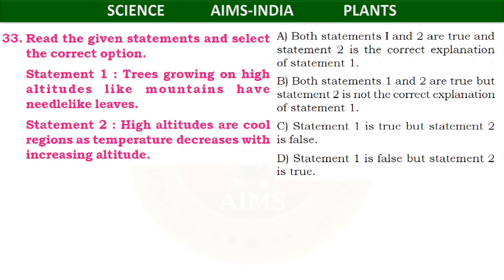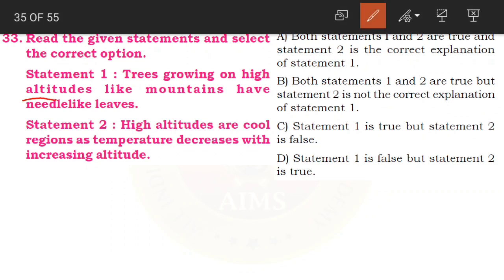Okay, children. So altitude means the region which is high, that is above the sea level or above the ground level. That area is called altitude. About this you will be learning in detail when you come for the further classes. Right now what we have to understand is that high regions like mountains are very tall and of very much height. Those areas are called high altitudes. And statement 2 is: high altitudes are cool regions as temperature decreases with increasing altitude.